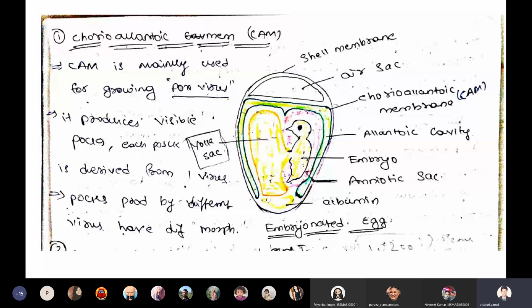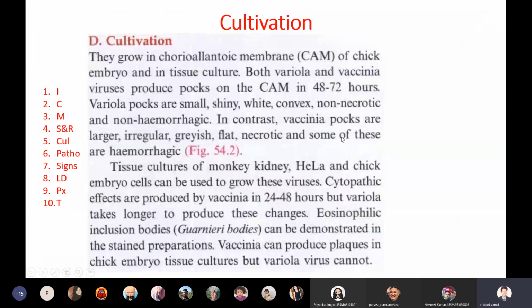After inoculating this virus, the virus will start damaging the chorioallantoic membrane, right? Within 2 to 3 days, we can see pocks on the CAM membrane. What are these pocks? I said pocks. So what are those pocks?